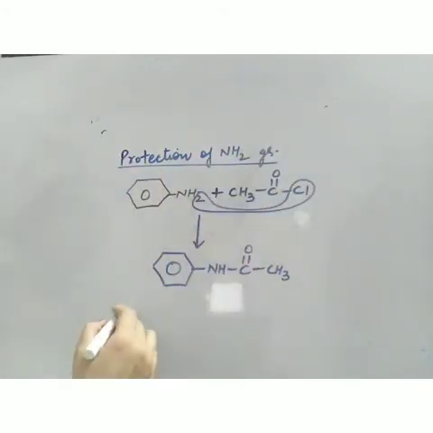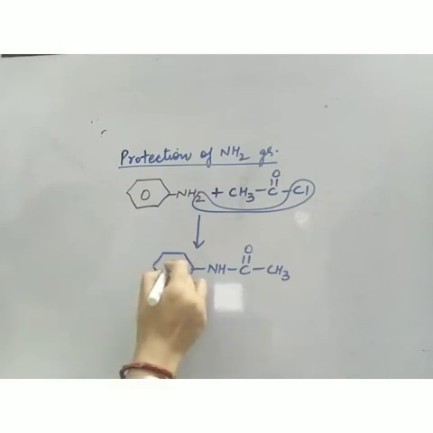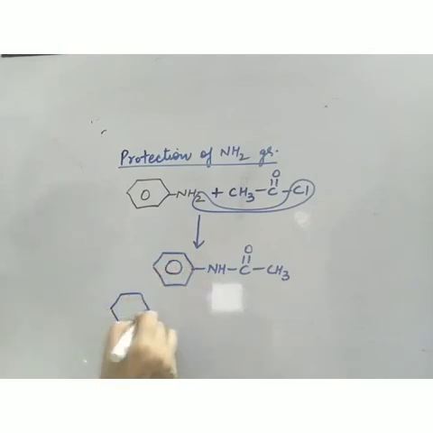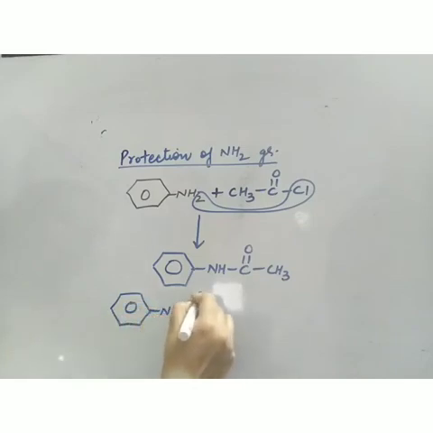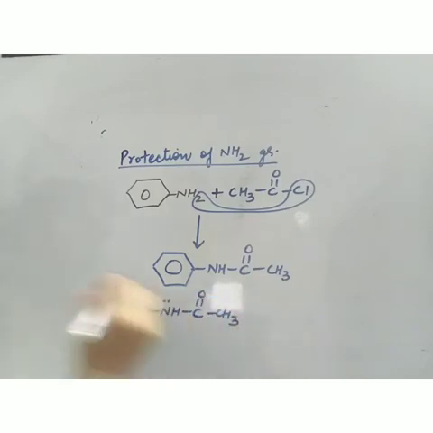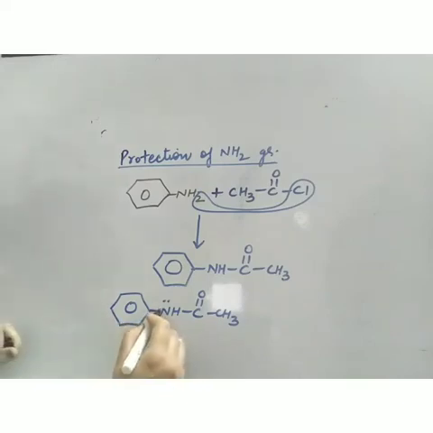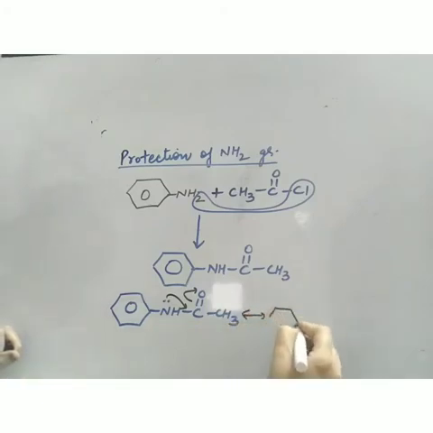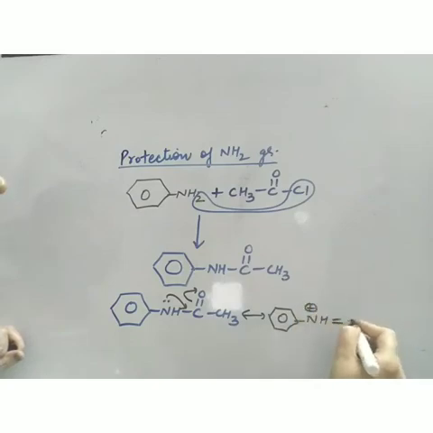Now how is it done? Here also the nitrogen atom has a lone pair of electrons. So this lone pair will be involved in resonance with this group like this. The lone pair will come here. This nitrogen atom will acquire a positive charge, double bond C, and here O negative.